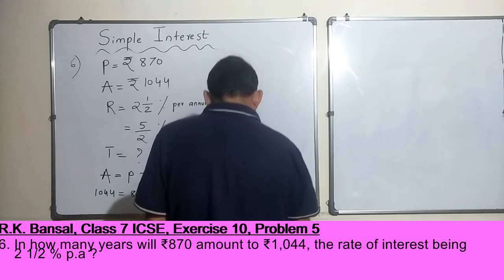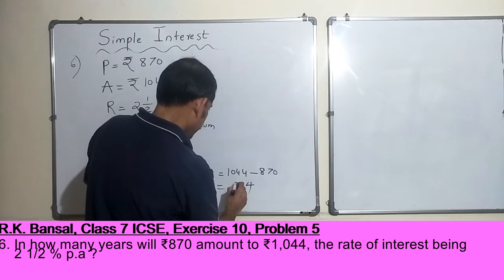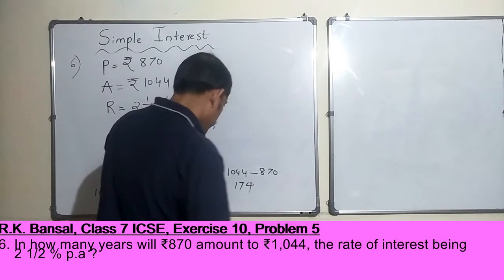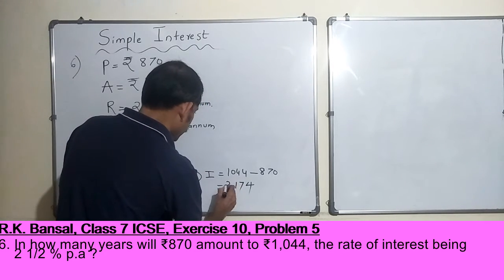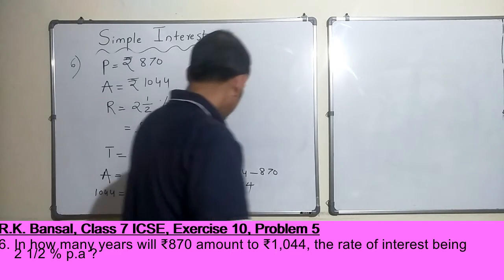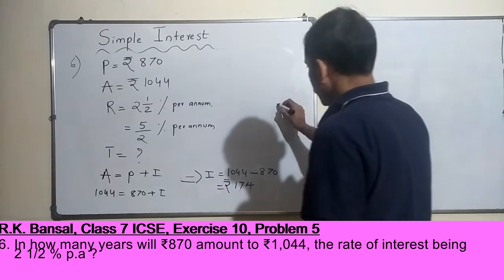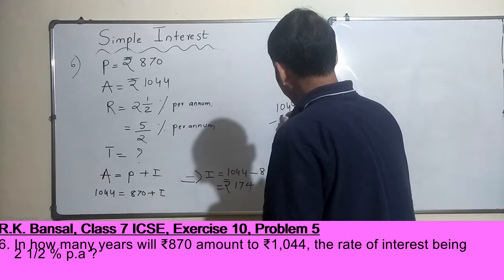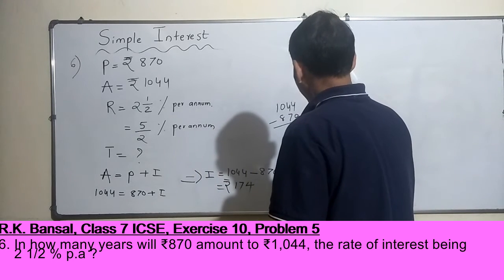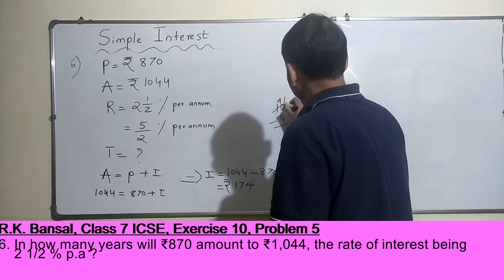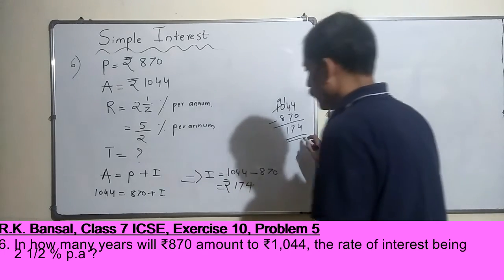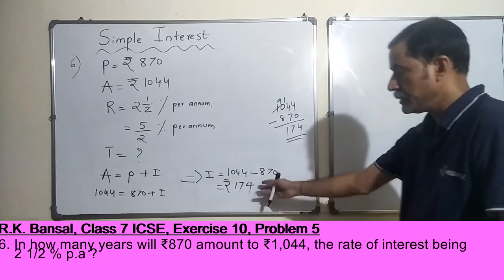It becomes 174. So interest is rupees 174. You can do it in your working column. Sounds good, right? So interest is 174.